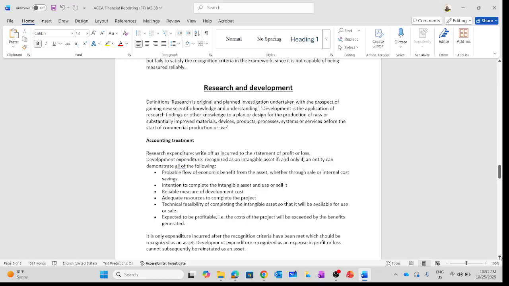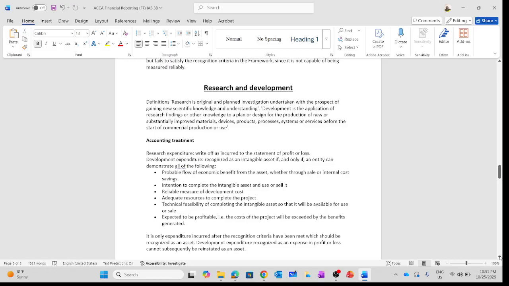Development is the application of the research findings or other knowledge to the plan or design for the production of new or substantially improved materials. So this is the development. What you need to understand is the distinction between research and development costs and how we can account for them. For research, we are going to expense it. Simple. Research expenditure is written off as incurred to the statement of profit or loss.